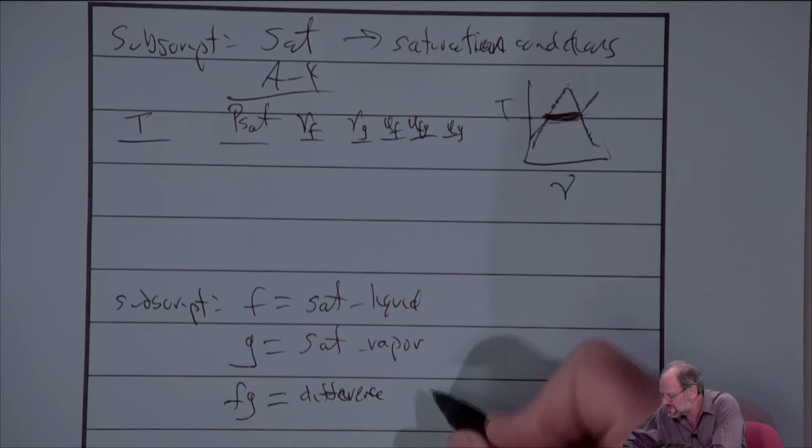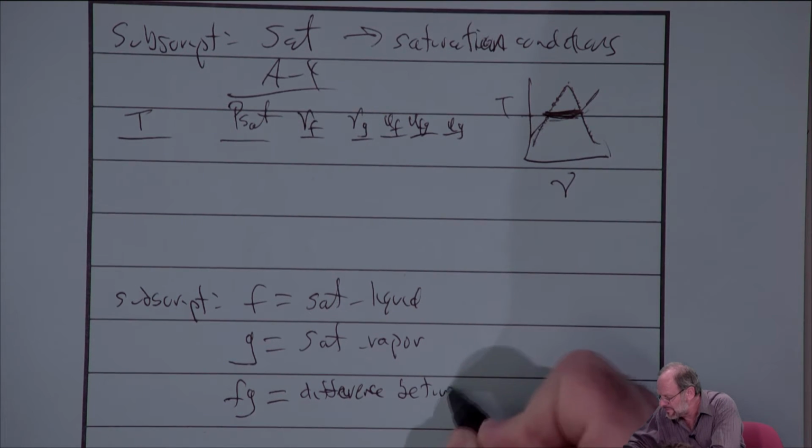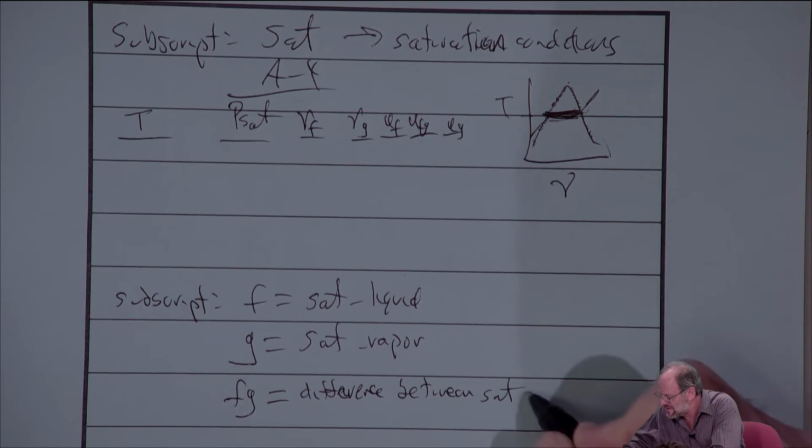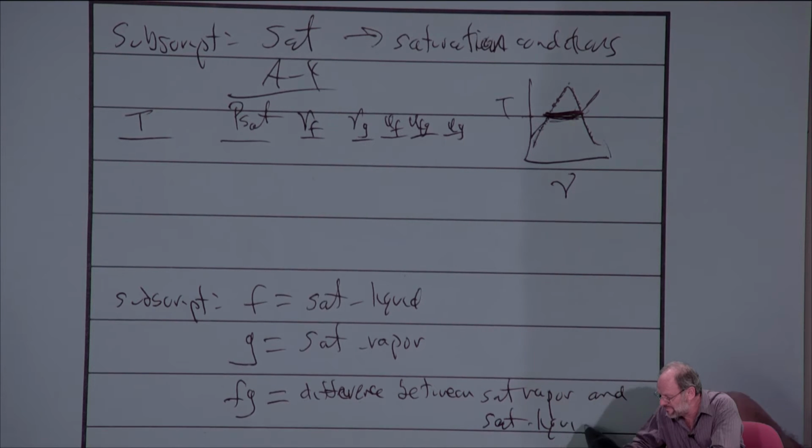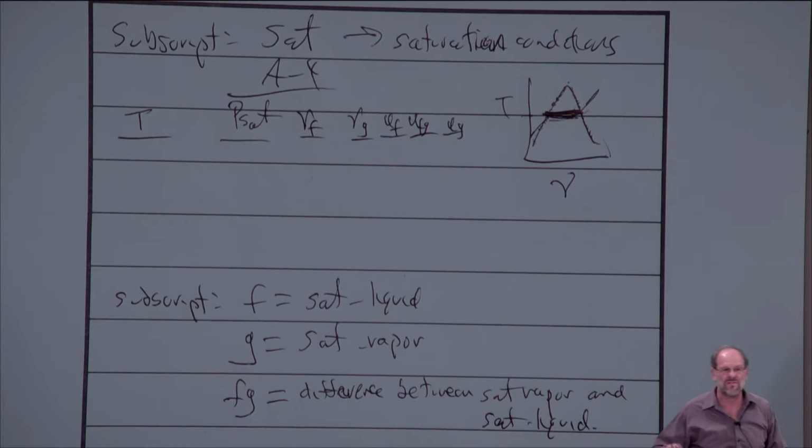So the difference between the saturated vapor and saturated liquid. Okay, it's called evap because that is for the evaporation process. What's happening as you go from a saturated liquid to a saturated vapor? You're evaporating, right? You're turning liquid water into water vapor.